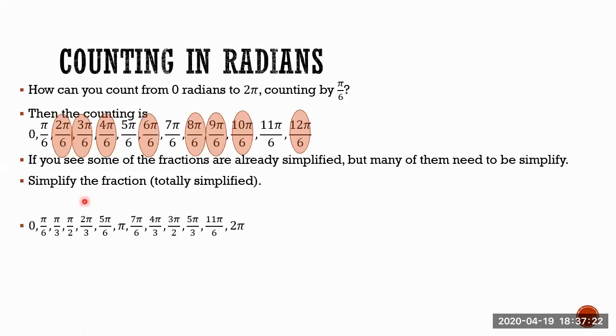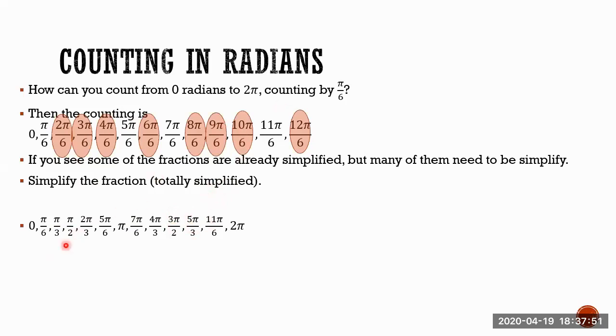So how can you simplify this one? It's easy. You can write 2 over 6 in your calculator, and your calculator immediately shows you 1/3. Here's the simplest form of that one. What about 3 pi over 6? It is pi over 2, and so on with the other ones. If you see 5 pi over 6, it stays the same. 6 pi over 6 is just pi. 9 pi over 6 is 3 pi over 2. 10 pi over 6 is 5 pi over 3.